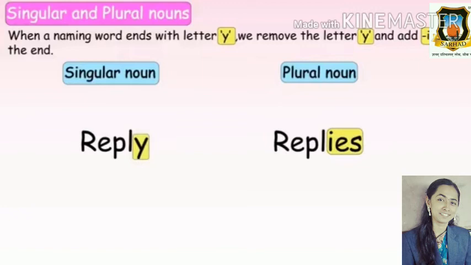So here also before y, L alphabet is there, and L is vowel or consonant? L is consonant. So we can remove y and we can add ies to the plural noun. So reply, and the plural noun of reply is replies.